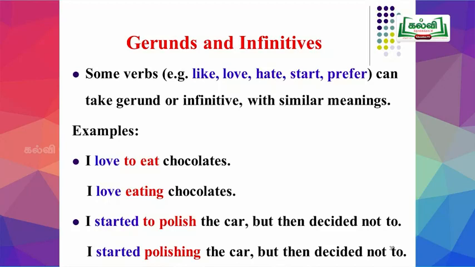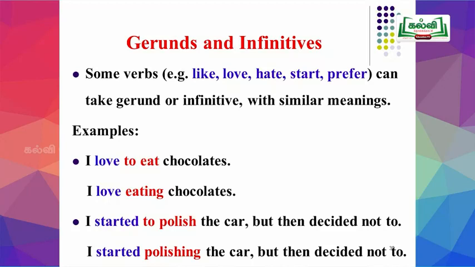Next example. I started to polish the car, but then decided not to. Here, which is the infinitive? Yes, you are right. To polish is the infinitive and it comes after the verb started.